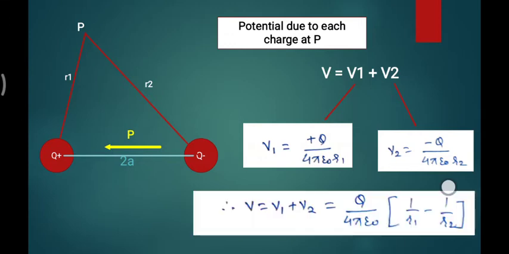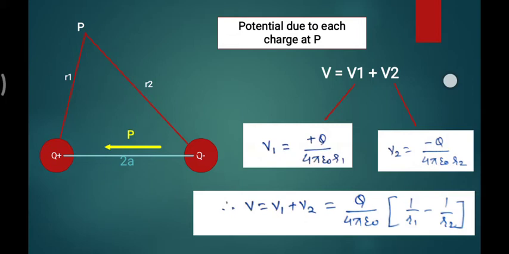Okay, now both are summed up. V1 plus V2 is equal to Q upon 4 pi epsilon 0, taking it common, and 1 upon R1 is the positive term, and minus 1 upon R2 is the negative term due to the negative charge. That is the final expression of electric potential at point P: Q upon 4 pi epsilon 0 times (1 upon R1 minus 1 upon R2).